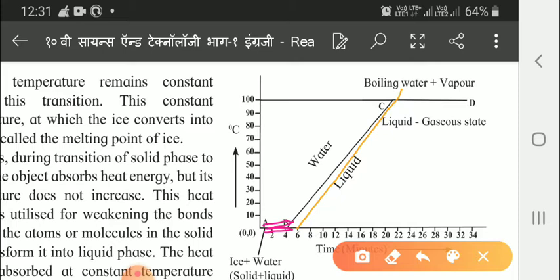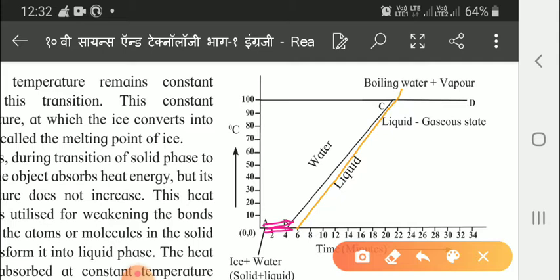Now we'll see that during transition of solid phase to liquid, the object absorbs heat energy, but temperature does not increase. So this heat is utilized for what? Though we are supplying heat, the temperature is not increasing. So for what is this heat energy utilized? It is utilized to weaken the bonds which are present between the atoms or the molecules in the solid state, and it transforms it into the liquid state.